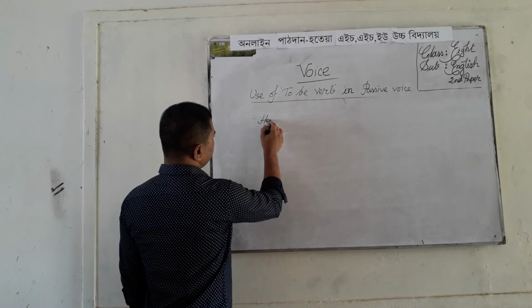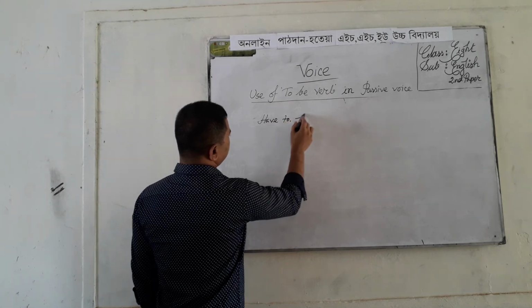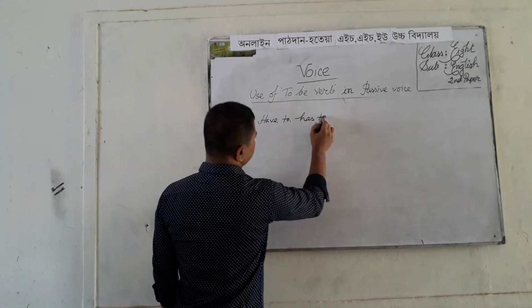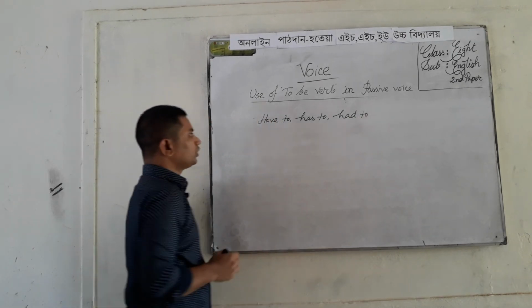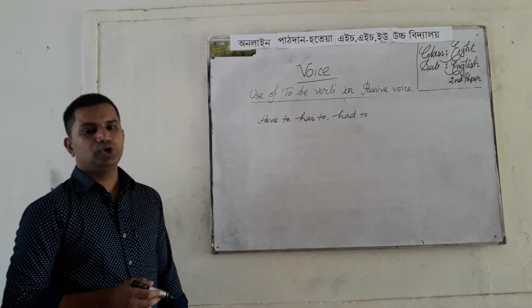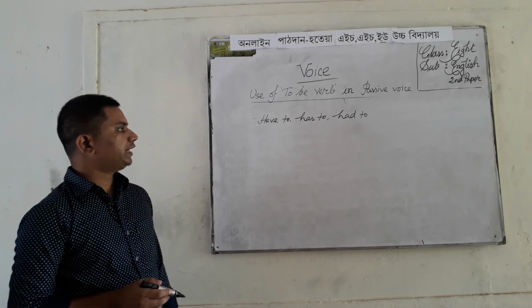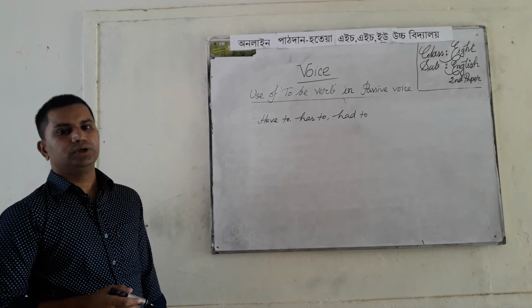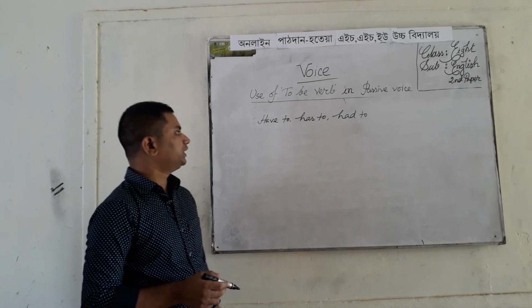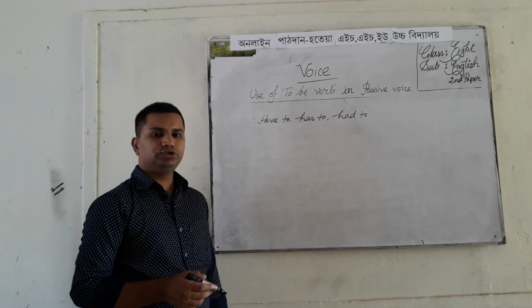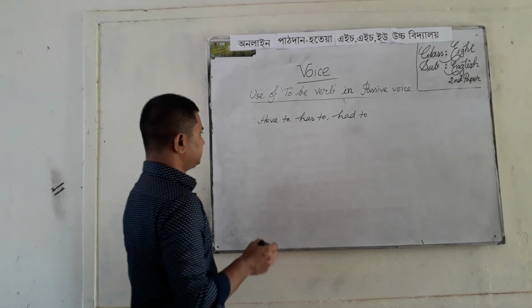Okay, my dear students, I am writing another rule. Suppose have to, has to, or had to. If there is have to, has to, or had to in active voice, then we have to use have to be, has to be, or had to be in passive voice.